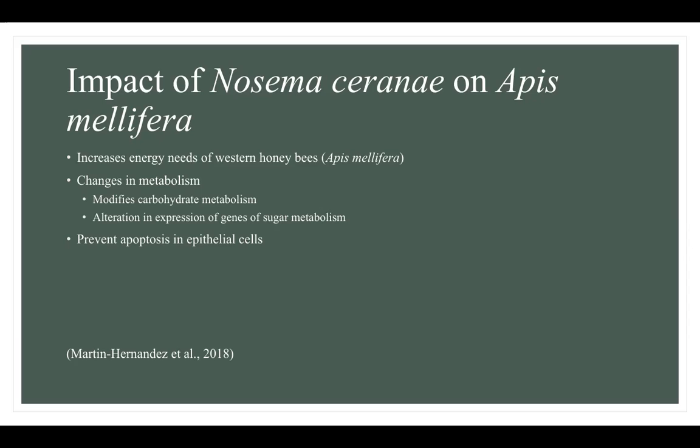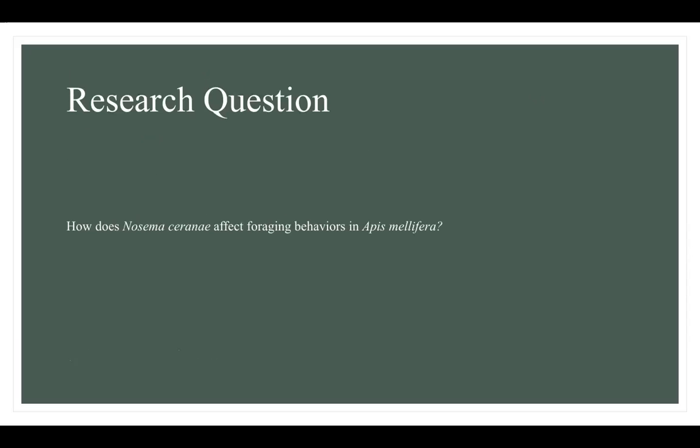As you can see, most of the information currently known about the impact of Nosema ceranae is in regards to how it can cause mortality in honeybees. It can cause mortality through changes in metabolism and prevention of apoptosis. Beyond causing mortality in honeybees, the question arises how these physiological changes caused by Nosema ceranae can cause changes in behavior of honeybees. This brings up the research question, how does Nosema ceranae impact foraging behaviors in Apis mellifera?